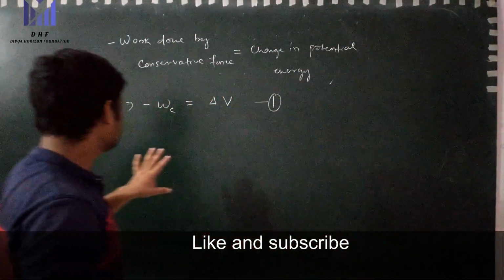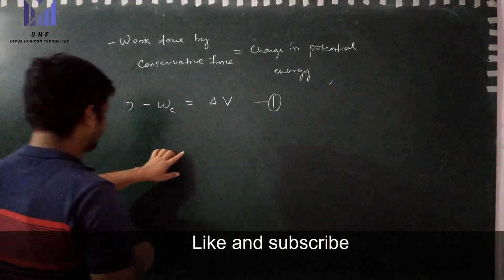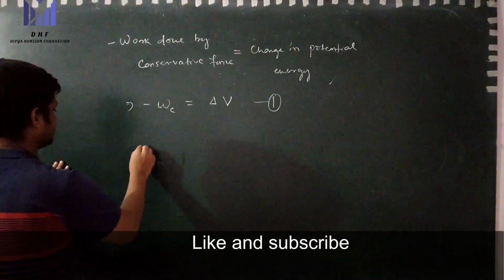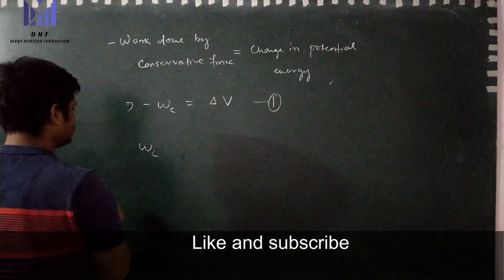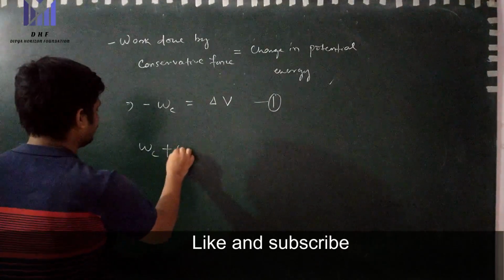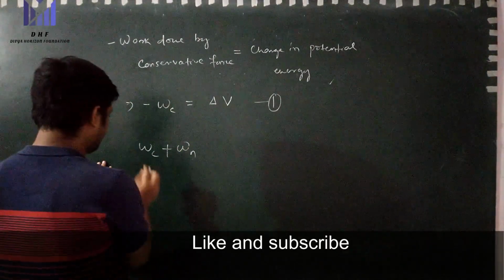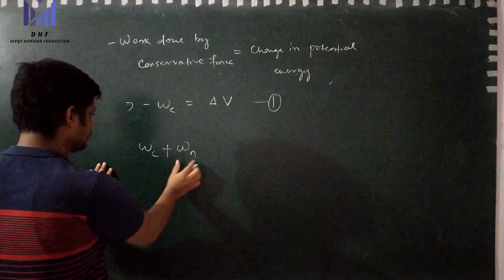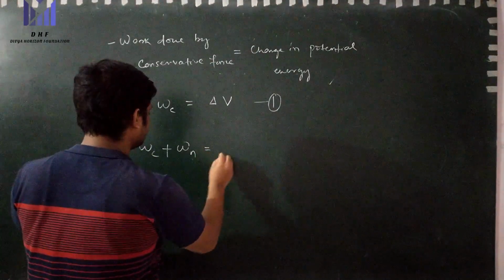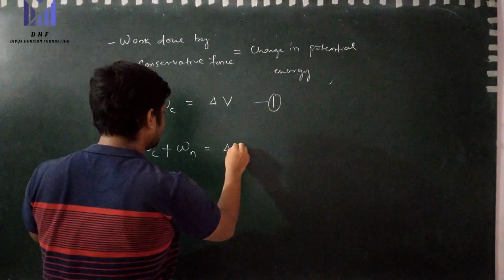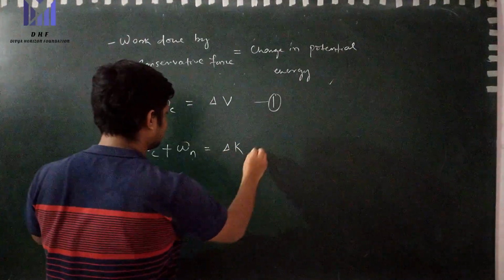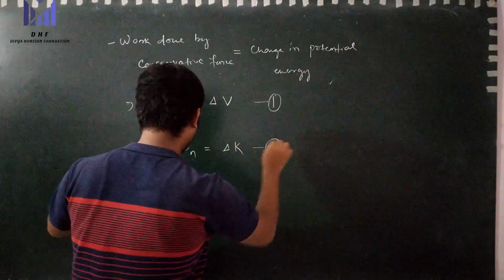So in place of work done by all the forces, I will write work done by the conservative force W_C plus work done by the non-conservative force W_N, which is equal to the change in kinetic energy, delta K. This is equation 2.